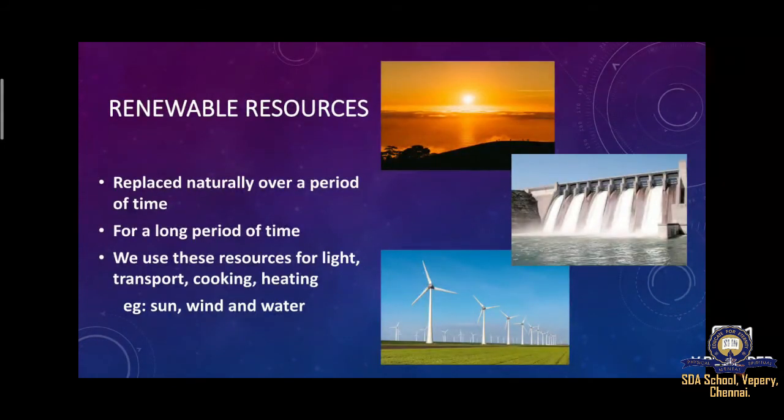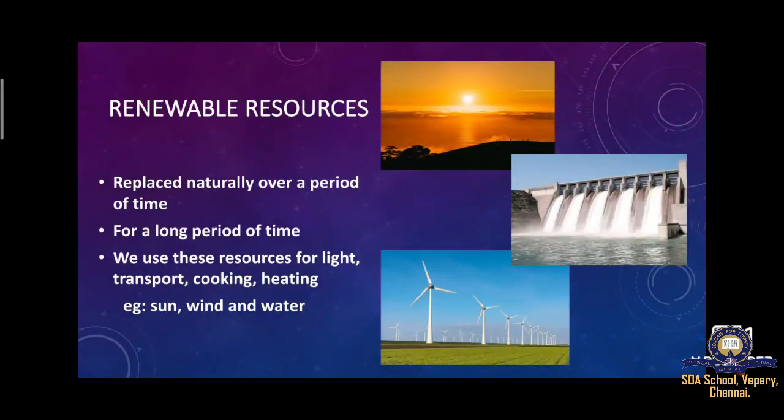Renewable resources. From the word itself we can understand easily. In one word we can say replaced. We can use a resource again and again, so those resources are known as renewable resources. Renewable resources of energy are replaced naturally over a period of time, so we can repeatedly keep using these sources for a long period of time.